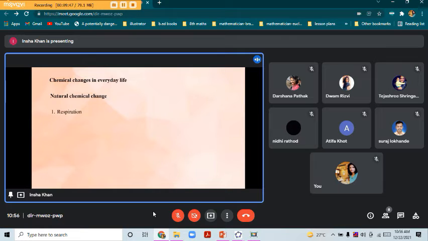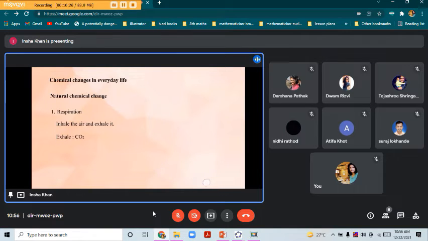So the first example is respiration. Respiration is a biological process. We breathe, that is we inhale air and then we exhale it. So we humans exhale CO2, whereas from the air the O2 is used up by our body. The air we inhale reacts with the glucose which is present in our body, and it results in the formation of CO2. So we inhale the air and then we exhale it. The air that we exhale is CO2.